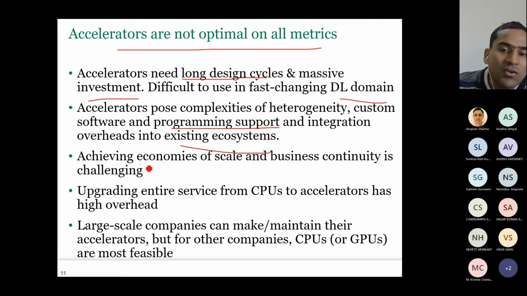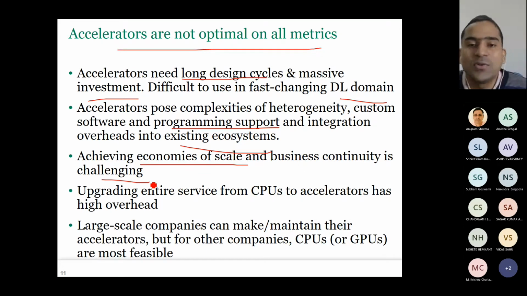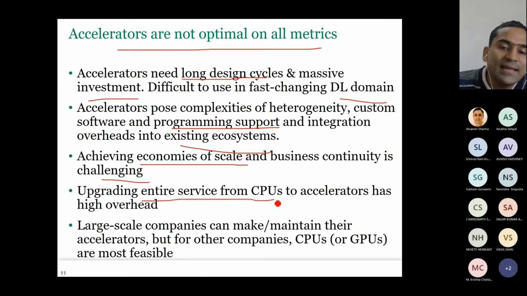Now, achieving economies of scale is difficult, right? And business continuity is challenging. So all these practical challenges come up, right? At a large scale. Suppose a company may have designed, or there may be some research startup which may have designed, but they are designing only 5,000 systems. But the need is for suppose 2 billion. Then suddenly you can't scale that, right? That company will be a small company. And updating entire services from CPUs to accelerator has a very, very high overhead. It's not that easy.